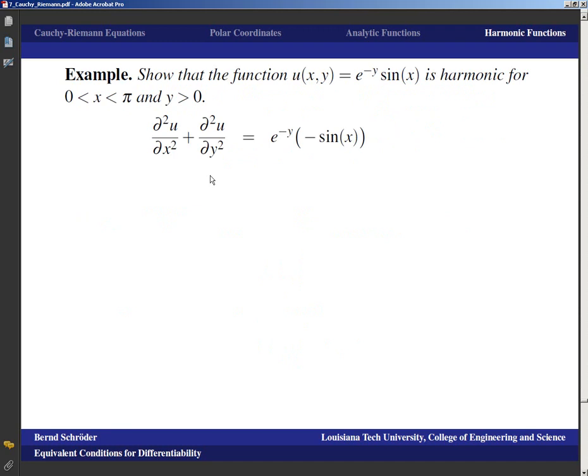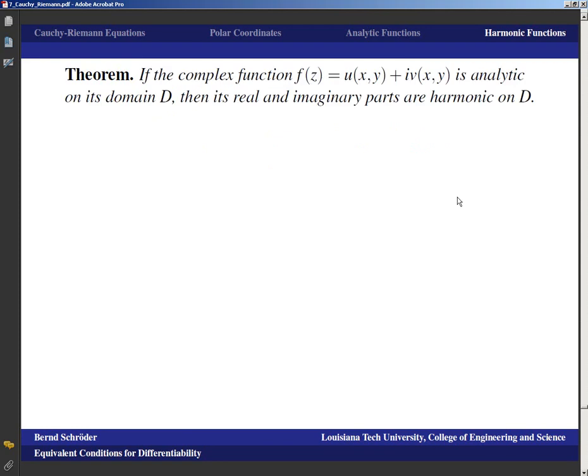And if we just take those second derivatives, the second derivative with respect to x: derivative of sine is cosine, derivative of cosine is negative sine, so we get e to the negative y times negative sine x, plus the second derivative with respect to y. The second derivative of e to the negative y: the first derivative is negative e to the negative y, the second derivative is e to the negative y, so that's just e to the negative y times sine x, because of course the sine x doesn't change with respect to y. When you add that you get 0, and so the function is harmonic.